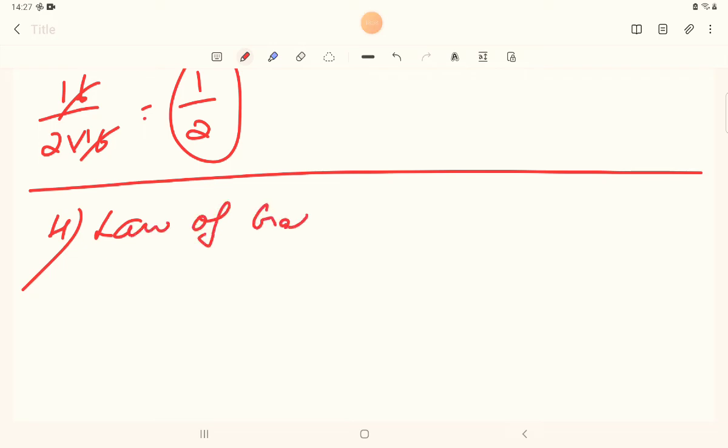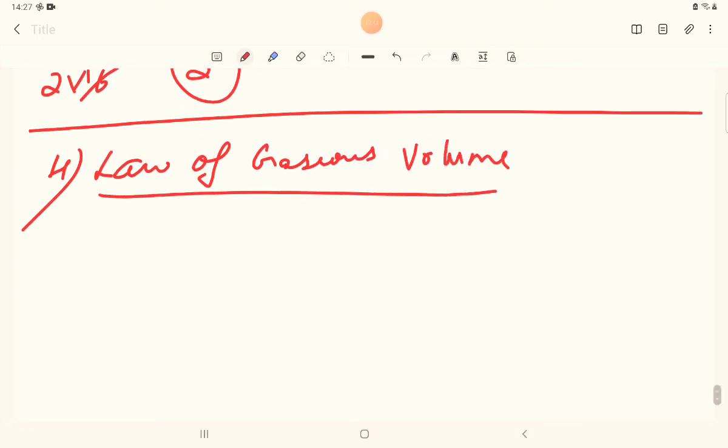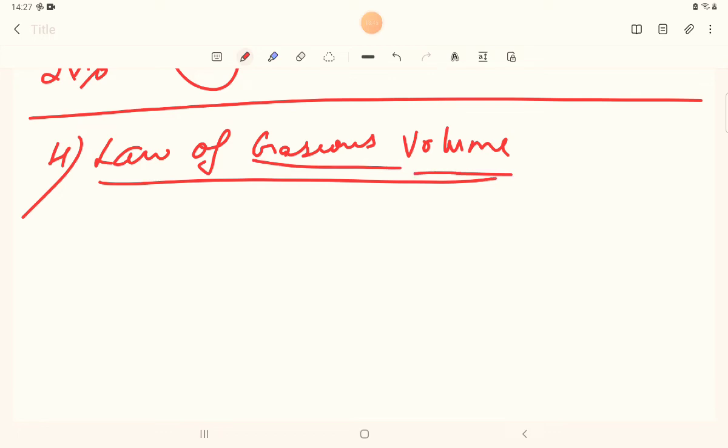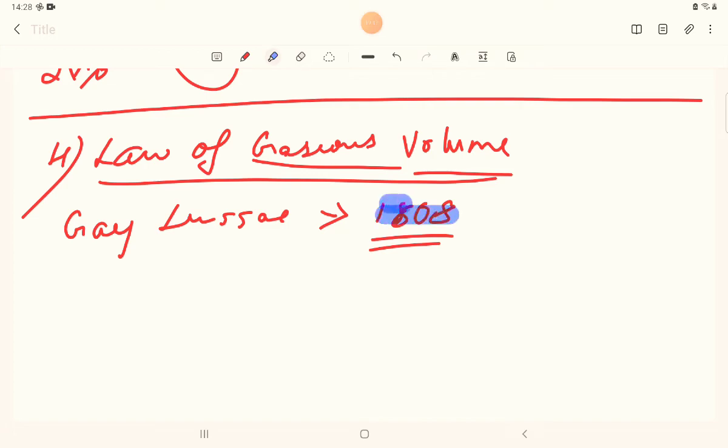Law of gaseous volume. So same, gaseous and volume, it's related to volume of a particular gas, not a particular gas, general gas. Okay, so this was given by Gay-Lussac in the year 1808. So that was 1803, when Dalton proposed the law of multiple proportion. The Gay-Lussac's law of gaseous volumes is given in this year, and this is very important.